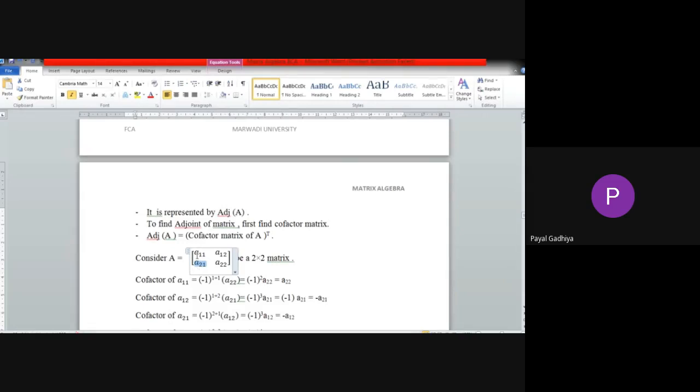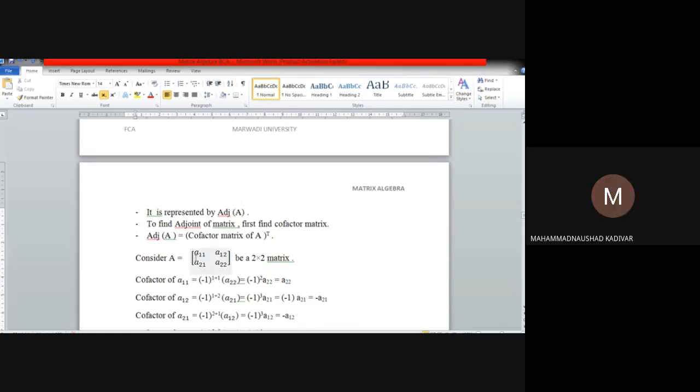So first column if I am hiding, then A12 and A21 I am hiding. And second column if I am hiding, then A21 and A22 I will hide. So remaining part will be A12. This one. Only A12. Therefore, I will write A12 over here. And then next will be minus 1 raised to 3. Minus 1 raised to 3 will be minus 1. And A12 will be as it is. Are you clear now? Are you all clear now?